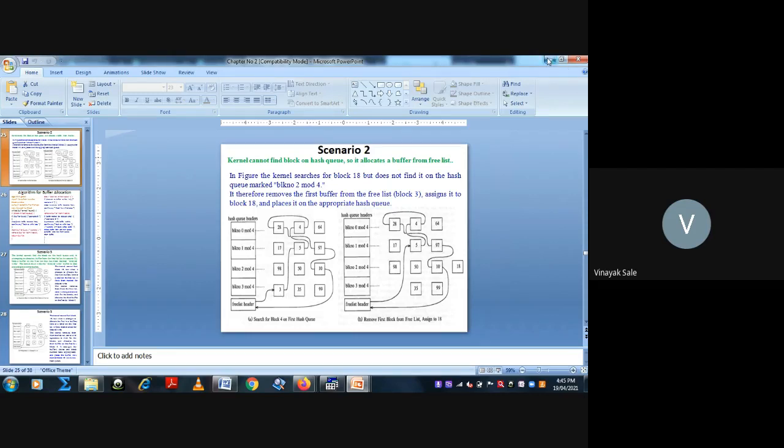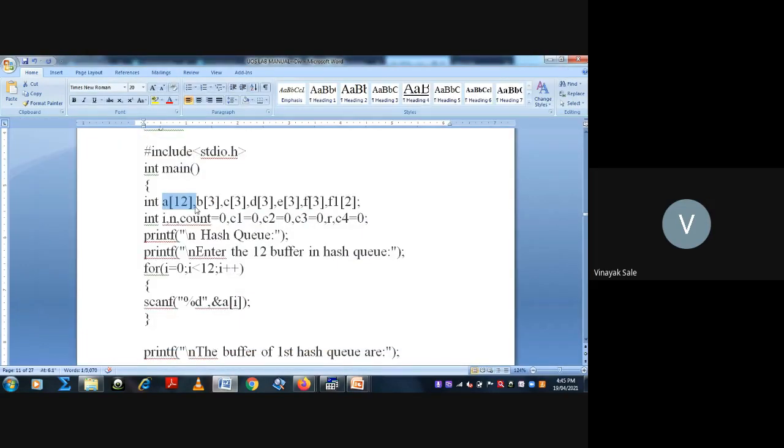As an example, we have taken 12 buffers, and each hash queue contains a minimum of 3 buffers. This is the 0th hash queue, this is the first hash queue, second hash queue, third hash queue. This is the free list.